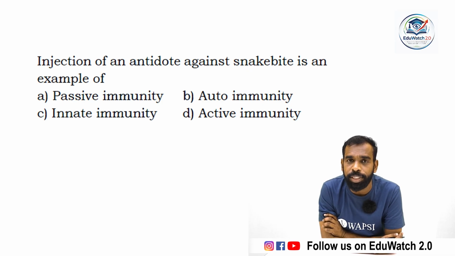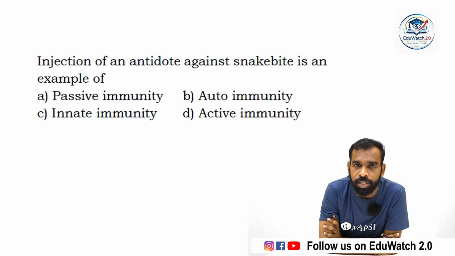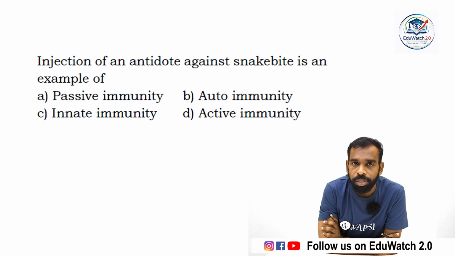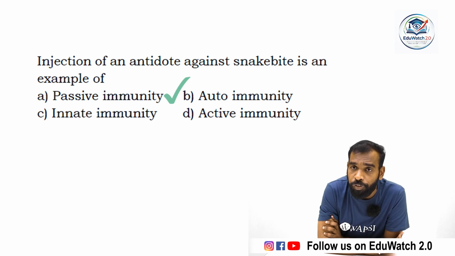Innate immunity is inborn. Active immunity is generated, for example with Corona vaccination, by introducing a vaccine into the body. Clear? So injection of antidote against snake bite is an example of passive immunity. The anti-venom is directly injected into the body of that person. Next question.